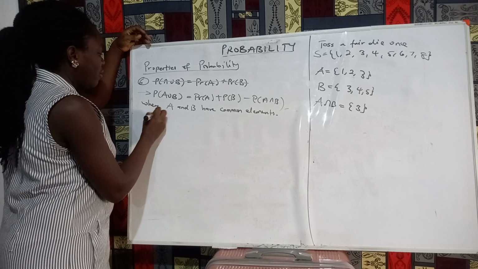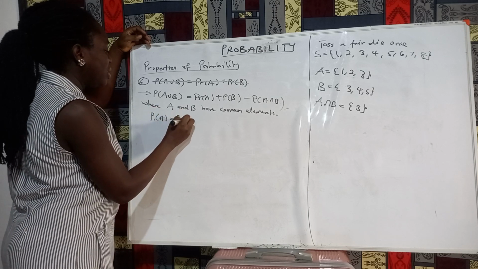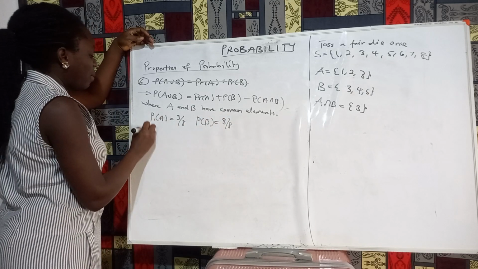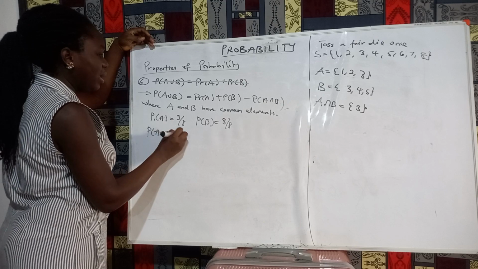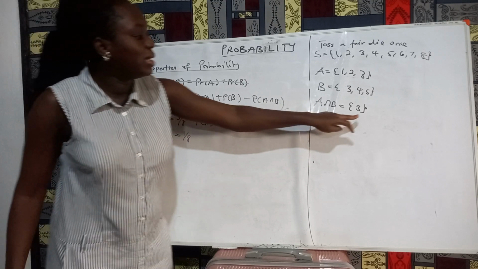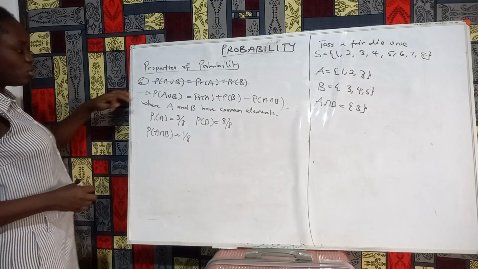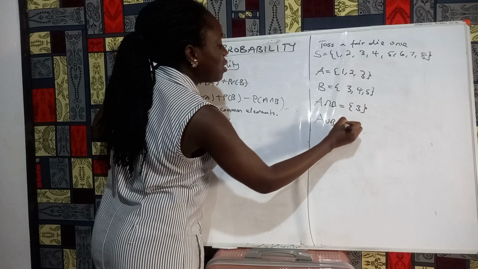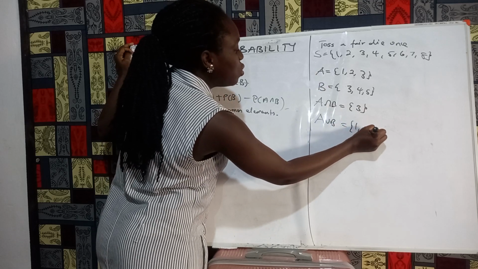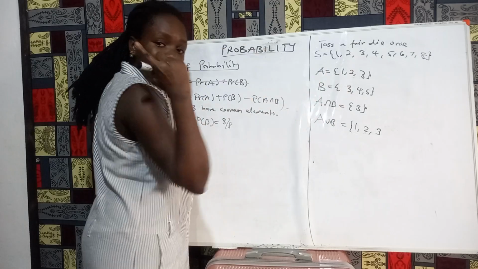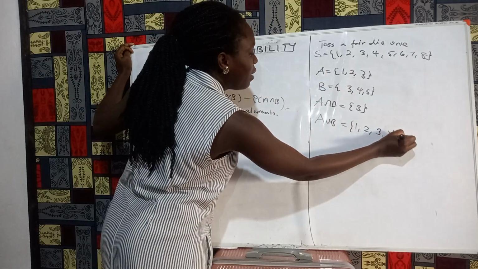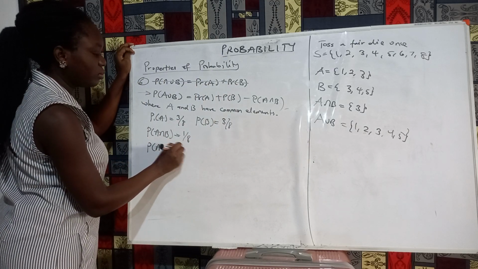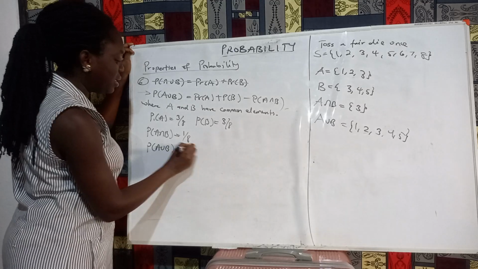What's the probability of A? It is 3 out of 8. Probability of B is 3 out of 8. And then the probability of A intersection B is 1 out of 8. There's just one element out of the 8 possible elements. So the probability of A union B is equal to 1, 2, 3. 3 appears here and here. I write it just once, okay? Then 4 and then 5. So the probability of A union B is equal to 5 out of 8.